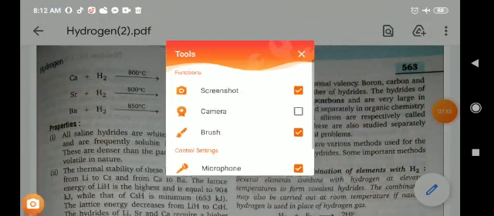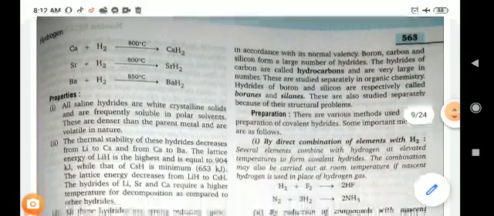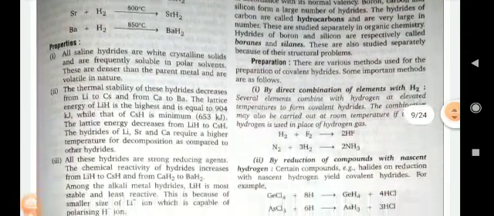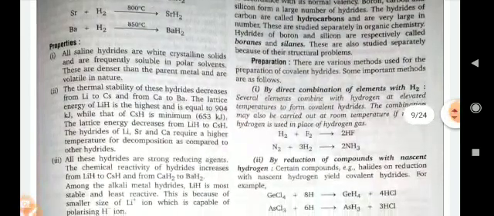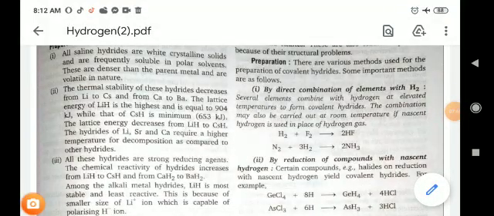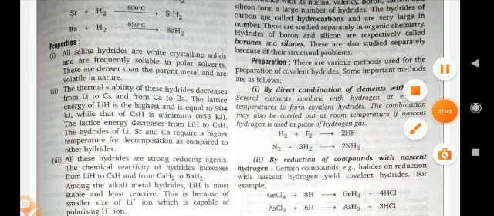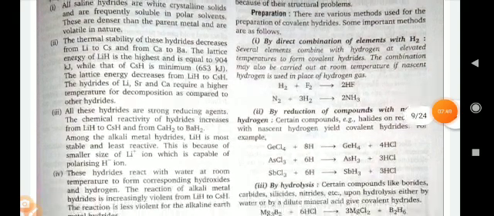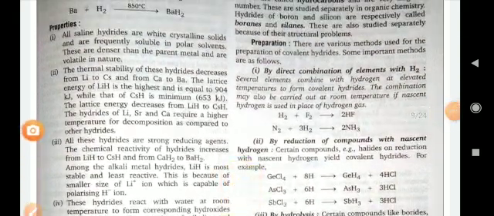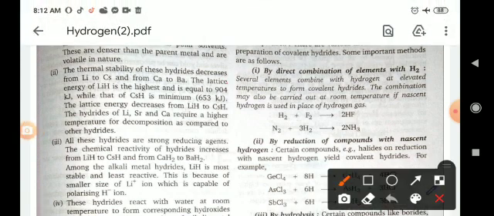Now, preparation of covalent hydrides. Various methods are used. First, by direct combination of elements with H2.